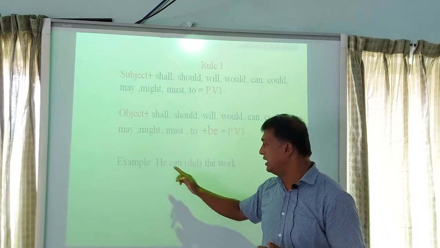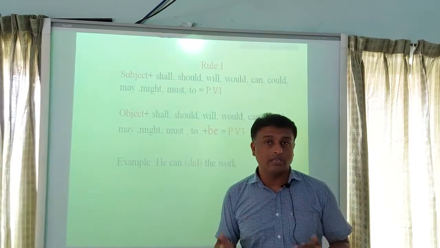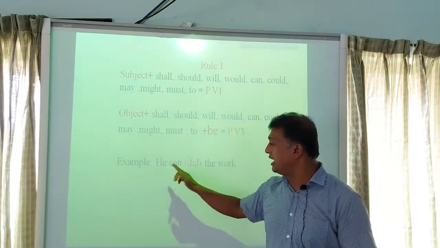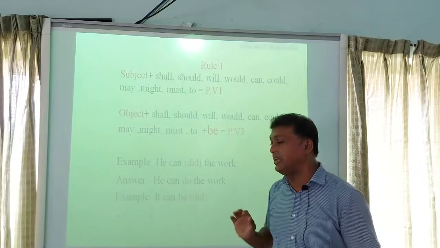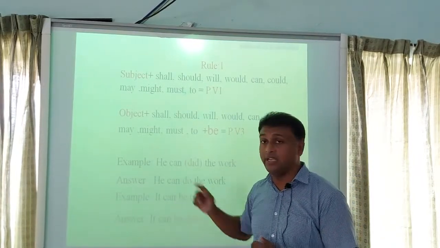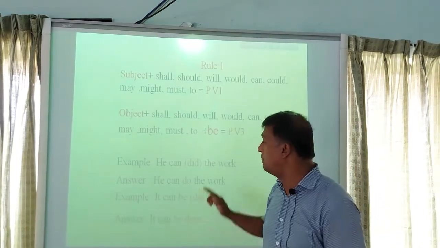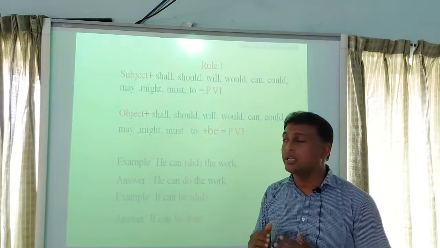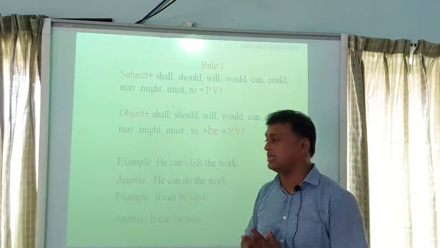Read the example. He can did the work. Who can did the work? He. Yes, here he is subject. So this sentence is in active mood. As this sentence is in active mood, we will write principal verb 1 of did. So the answer of this sentence is he can do the work.